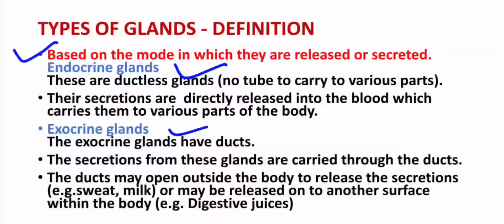Whereas exocrine glands have ducts, tube-like structures. When the secretion is released from these glands, it is collected in a certain area and through the duct it moves to that particular organ. The duct may open outside the body to release the secretion, like sweat glands, which are examples of exocrine glands. Even digestive juices are secreted by certain kinds of exocrine glands. Lacrimal glands are there in our body. Mammary glands, which produce milk, are all exocrine glands.